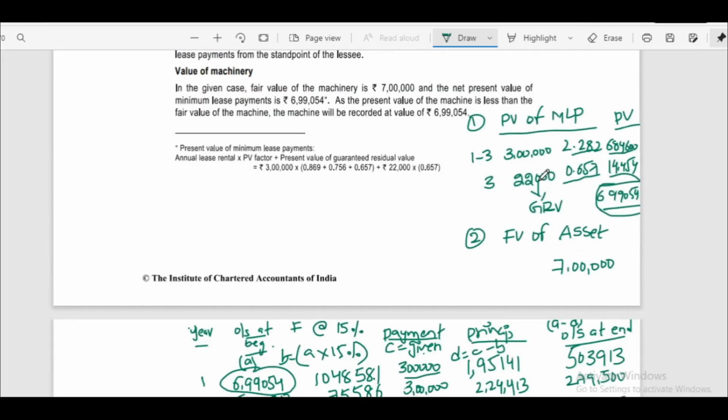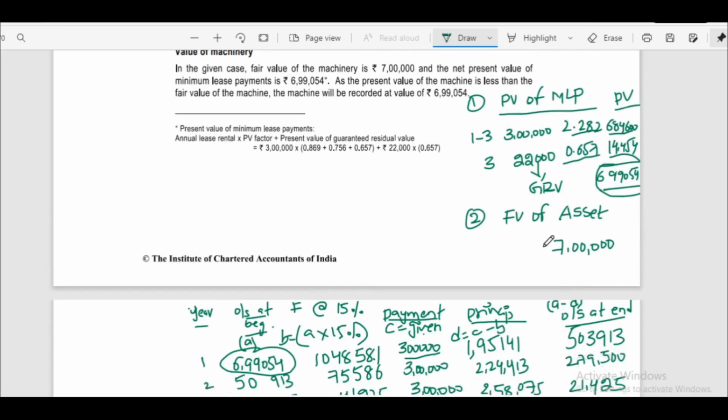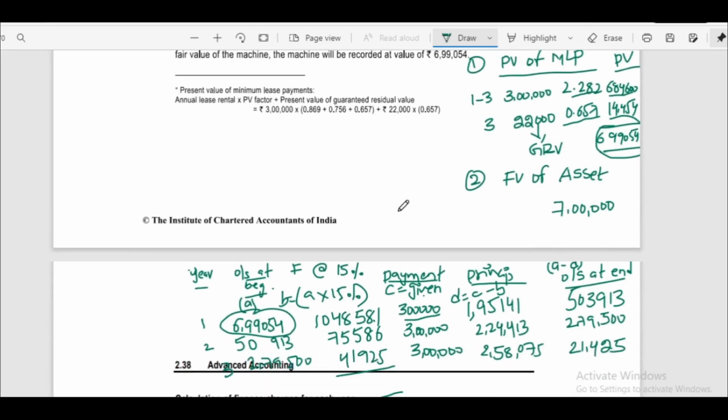We have to compare these two values. Whichever is lower is the lease liability as per AS 19. Now in our case, lease liability is 6,99,054.